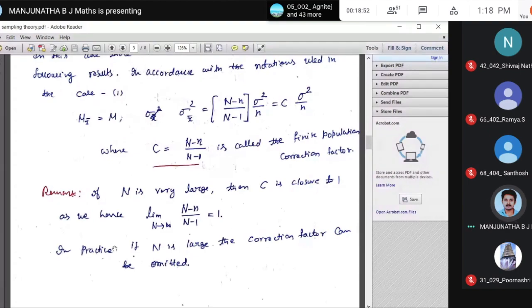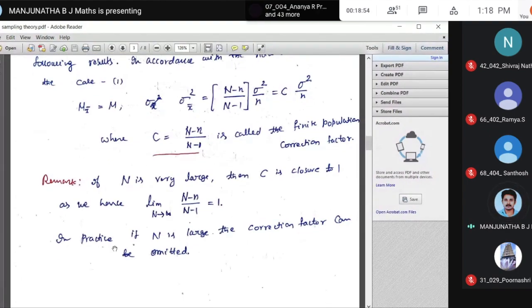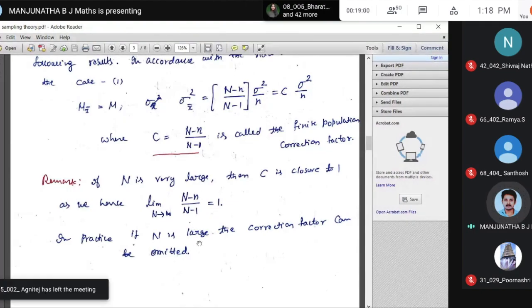In practice, if n is large, the correction factor can be omitted. If I go to the practical problem, if n is large, I just omit this. Therefore, with replacement or without replacement, your sigma x bar square is the same.